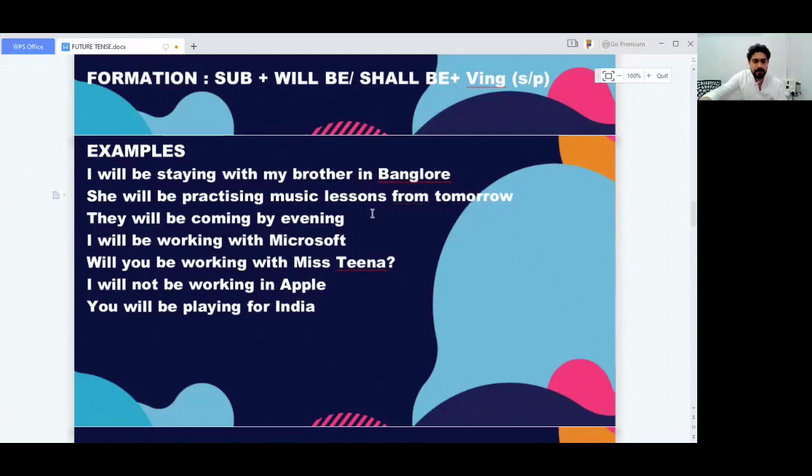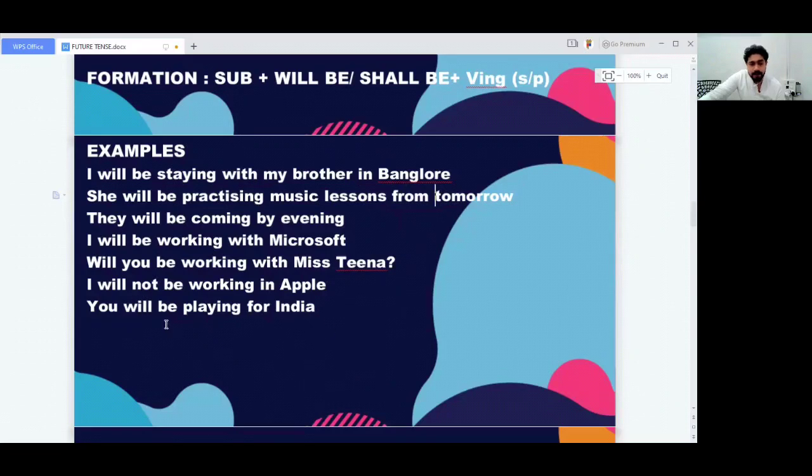So she will be practicing music lessons from tomorrow. They'll be coming by evening. I'll be working with Microsoft. Will you be working with Miss Tina? So this is the question. I will be, you will be, will you be? And the negative: I'll not be working in Apple. You'll be playing for India.